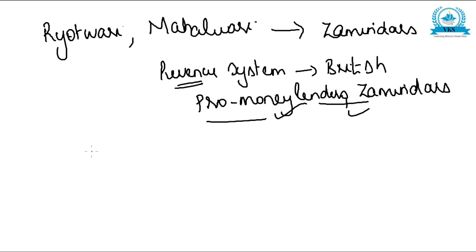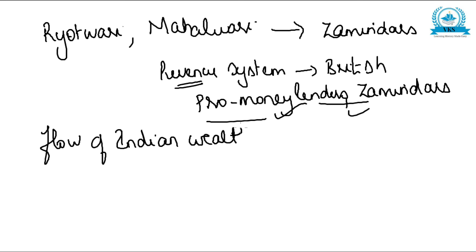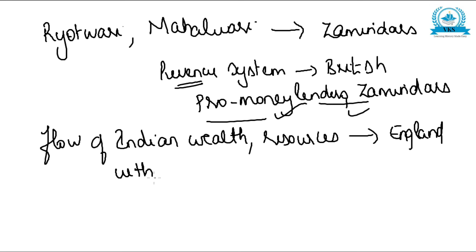And then the flow of Indian wealth and resources. Indian wealth as well as Indian resources started flowing to England without getting equal economic and material profit.